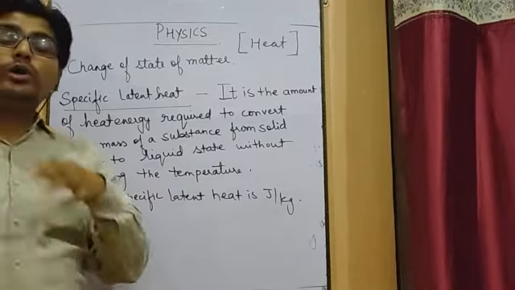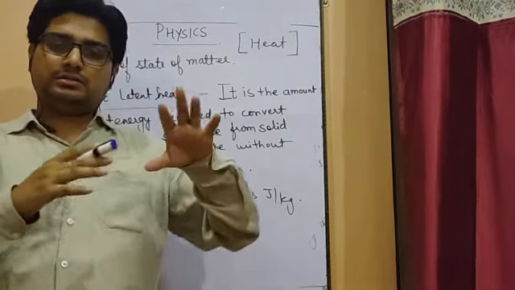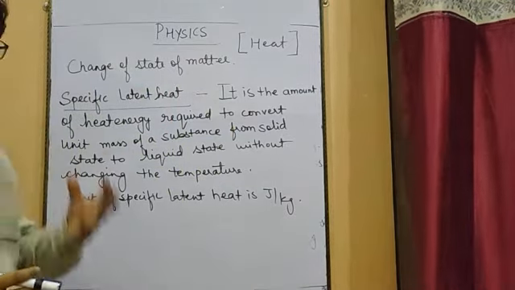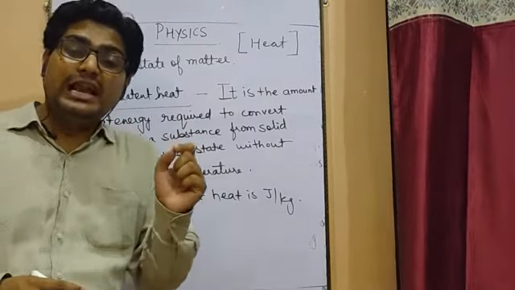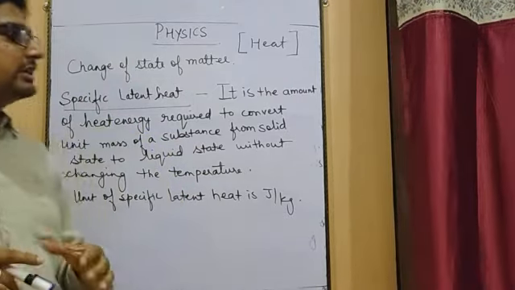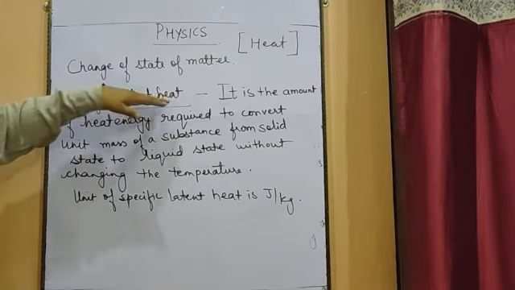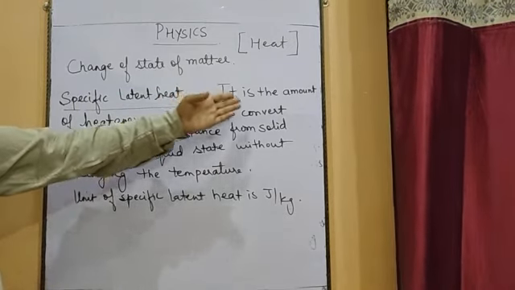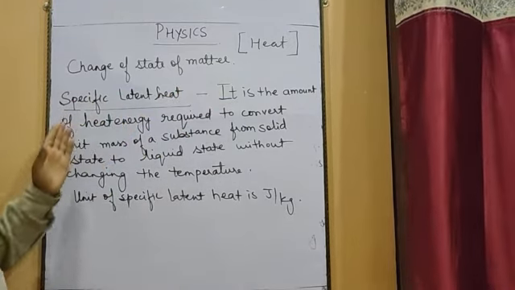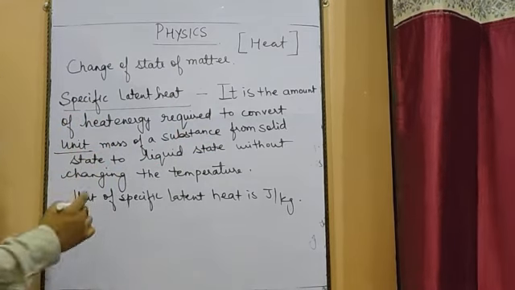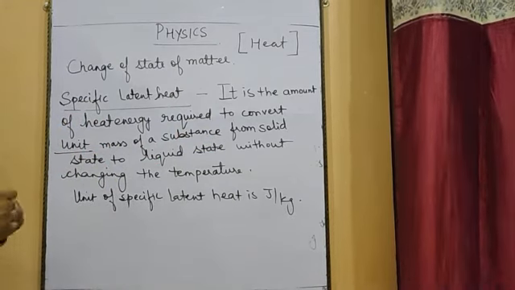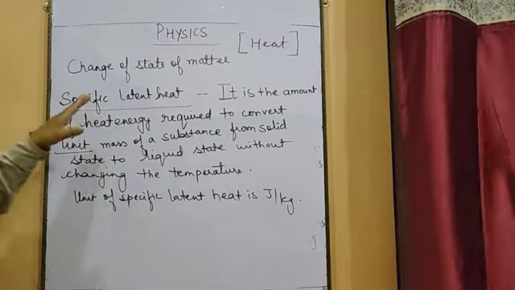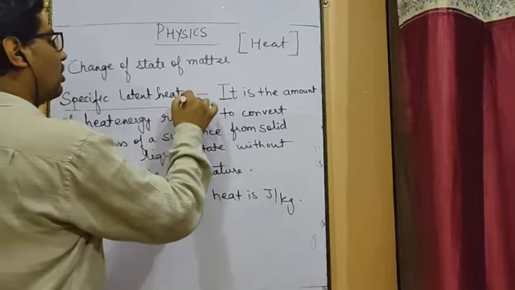As I told you, if you want to convert 1 kg of ice at 0 degrees Celsius into 1 kg of water at 0 degrees Celsius, you will require some amount of heat energy, and that heat energy was 340,000 joules for every kg. That heat energy is known as specific latent heat. The definition: it is the amount of heat energy required to convert unit mass, which can be 1 kg or 1 gram, of a substance from solid state to liquid state. So it is specific latent heat of fusion.